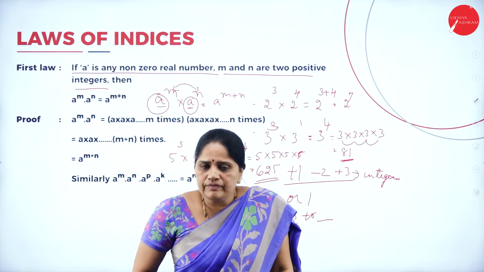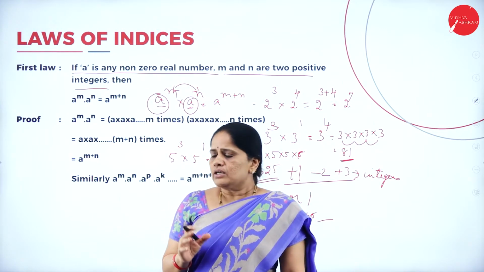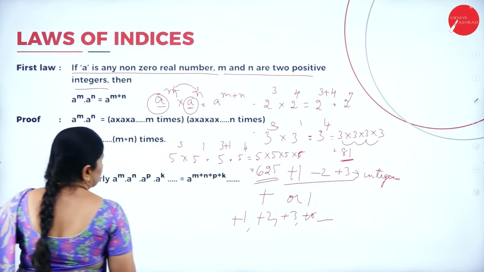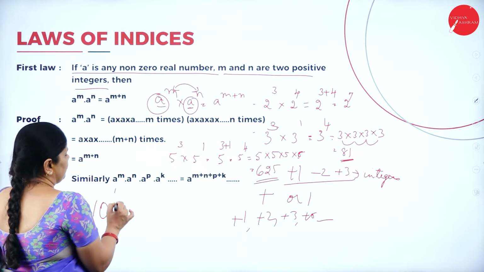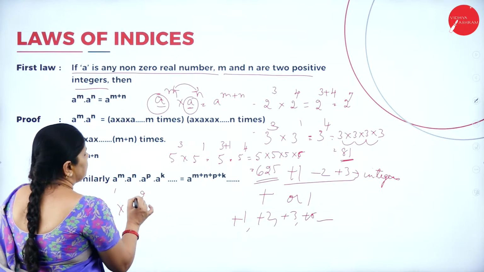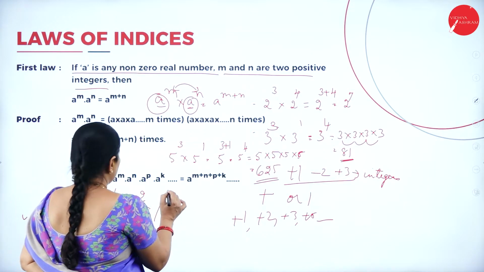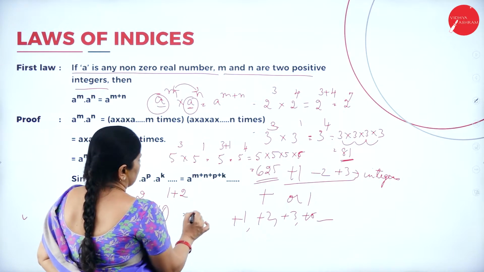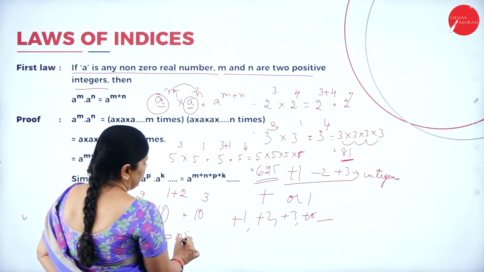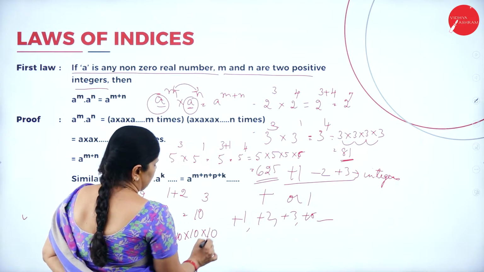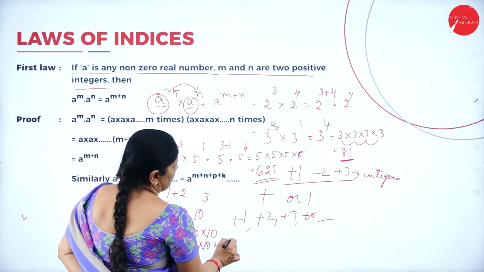Now, what does the first law of indices tell us? When the bases are same, the powers can be added. So, any number for that matter you can take. Suppose I write 10 to the power of 1 into 10 to the power 2. What will be the answer? 10 to the power of 1 plus 2. That will be 10 to the power 3. So, this will be 10 into 10 into 10. So, this will be 100 into 10, that is 1000.